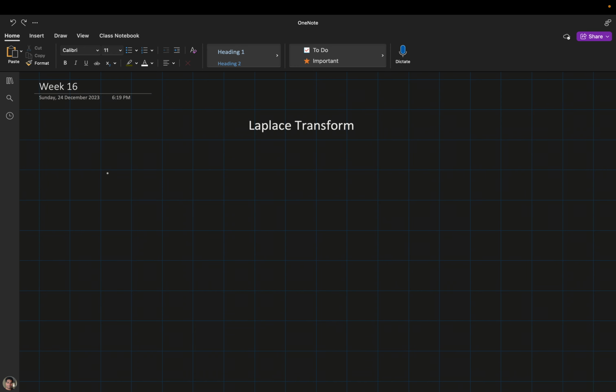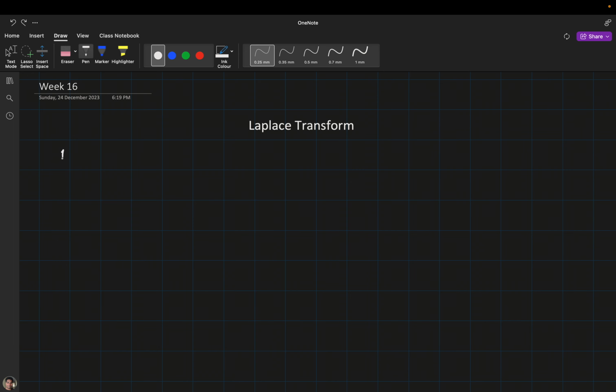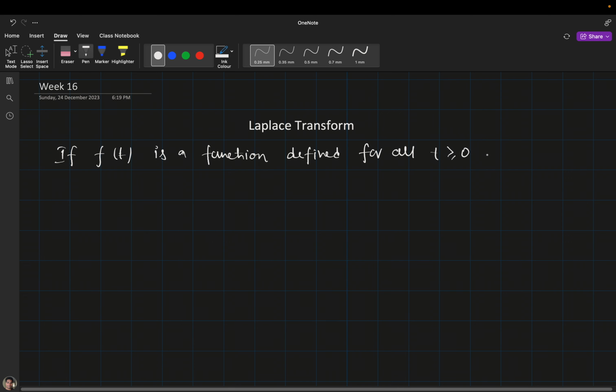Okay, so from the definition it says, if f(t) is a function defined for all t greater than or equal to 0, then the Laplace transformation of f(t) into capital F(s) is as below.